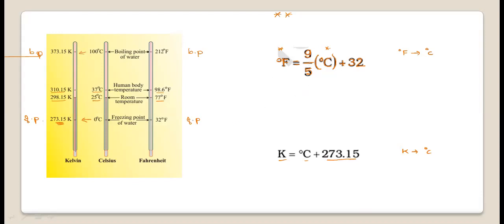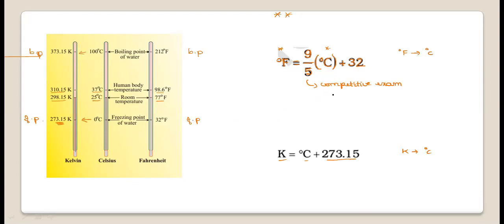Here in this formula, what is the significance of 9 and 5? This will be important for competitive exams, so you can concentrate. Why is that 9 by 5 considered? We are converting between the degree Fahrenheit and degree Celsius scales.